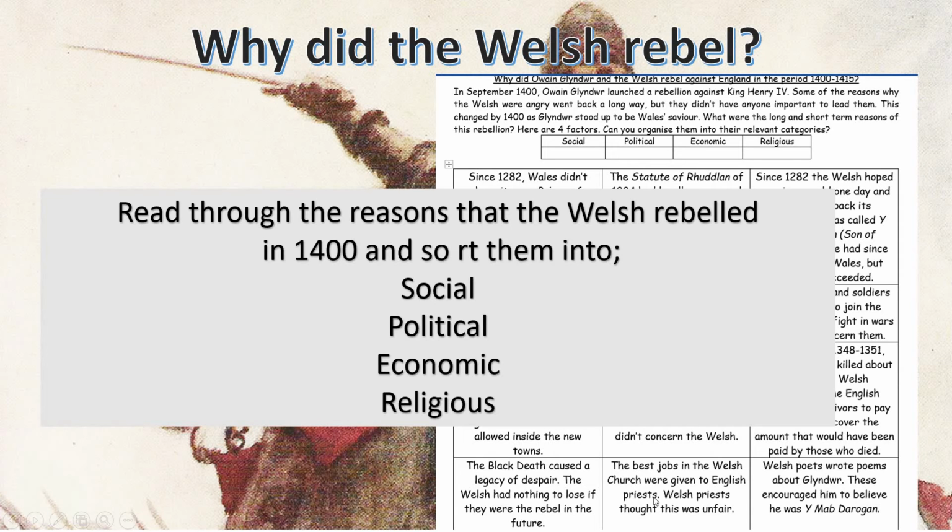The best jobs in the Welsh church were given to the English priests. Welsh priests thought it was unfair. That could be religious and economic, couldn't it? Because it's to do with jobs and getting money, but it's also to do with religion because it's to do with priests. The Black Death caused a legacy of despair. The Welsh have nothing to lose if they were to rebel in the future. That's social because they felt like they had nothing to lose. It's affecting the way that they behave. Okay, so that's what we're thinking about. So again, some of them could be more than one. That's absolutely fine. So I'm going to suggest you pause the video, go away and do that for me now.